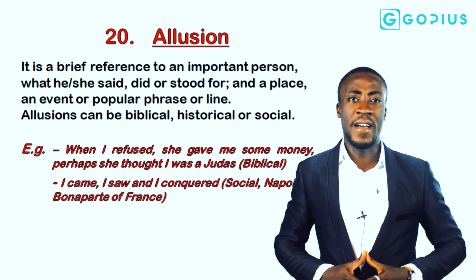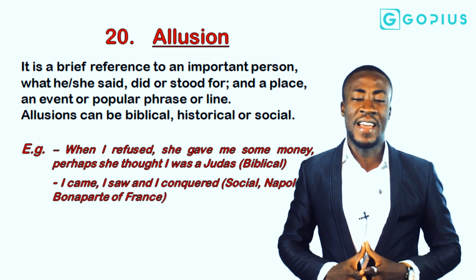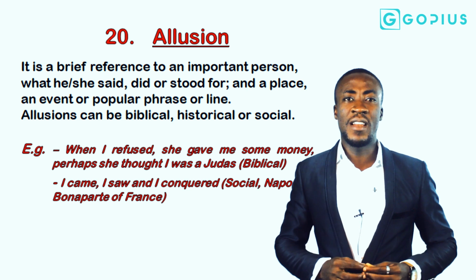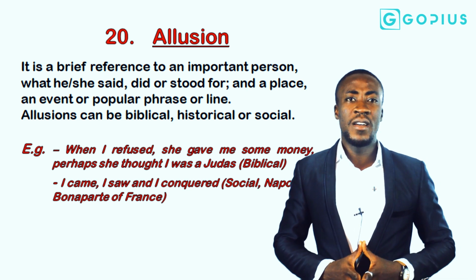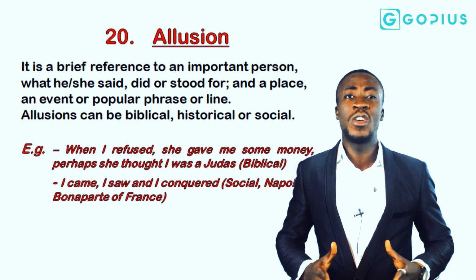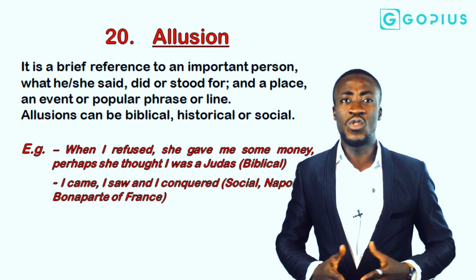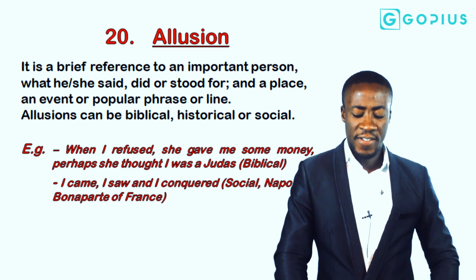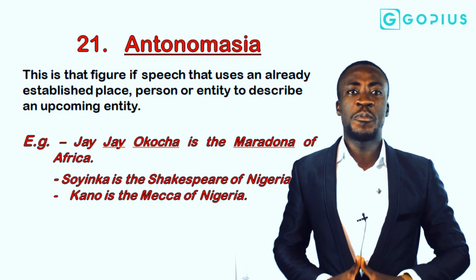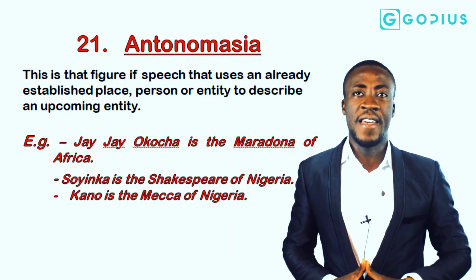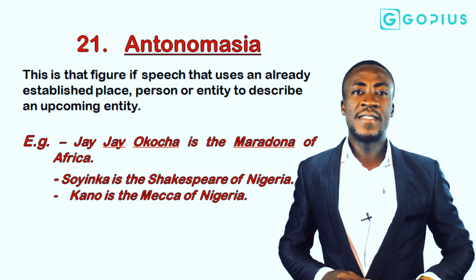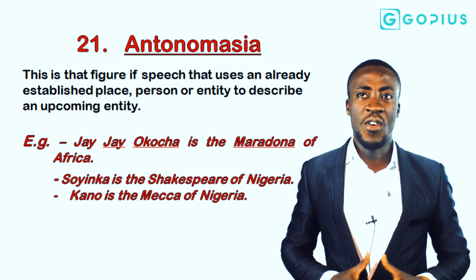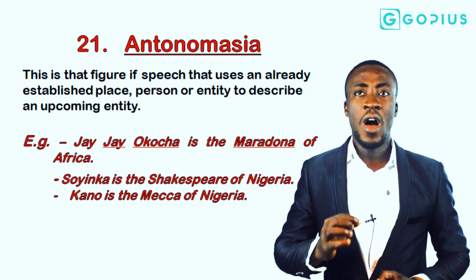I love my father because he is a good Samaritan. That is also a biblical reference, because the Good Samaritan is in a parable coined by the Lord Jesus Christ, which means a person who loves giving help and assistance to people who need them. Allusions usually refer to these past incidents. The last figurative expression we are looking at is antonomasia. An antonomasia is that figure of speech that uses an already established place, person, or entity to describe an up-and-coming